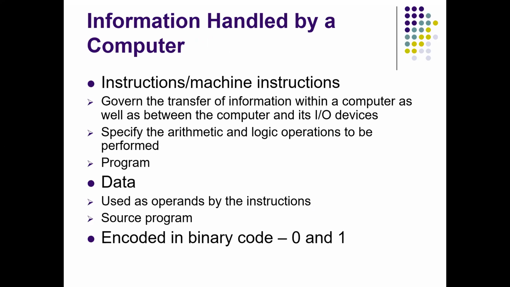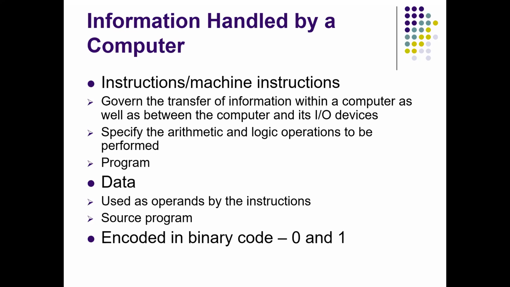So what do the instructions actually do? Instructions will transfer the information within the computer or between the computer and IO devices. That is the main function of the instruction. And the other function of the instructions is that they specify arithmetic and logic operations to be performed.